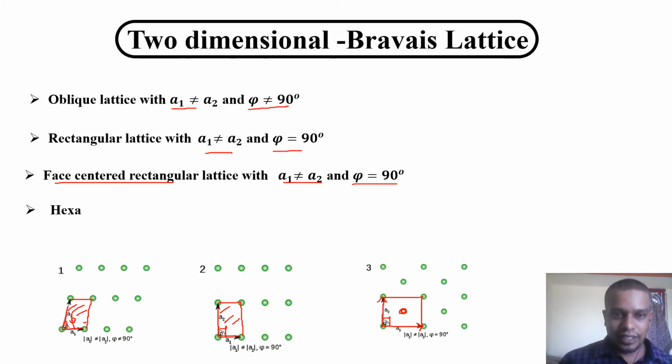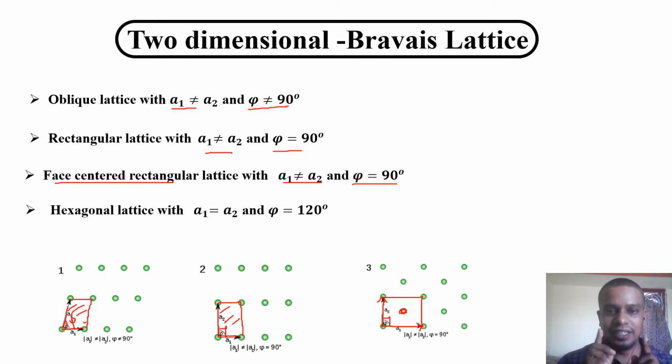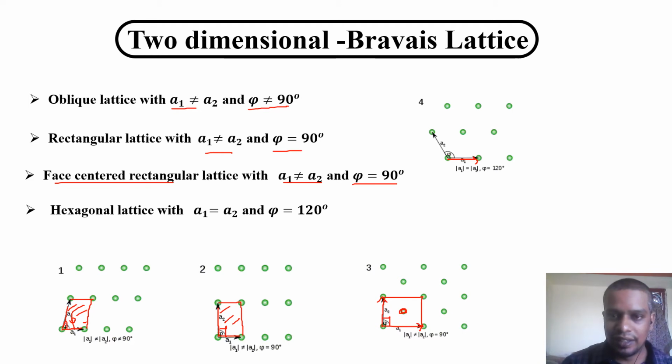The next one, if you look at, is a hexagonal lattice with A1 equal to A2. The angle between the two vectors is 120 degree. Look at that fourth one. Here the distance between these two lattice points is equal to A1. The next lattice point is A2. If you measure the angle between these two vectors, it would be 120 degree. This is a hexagonal lattice.